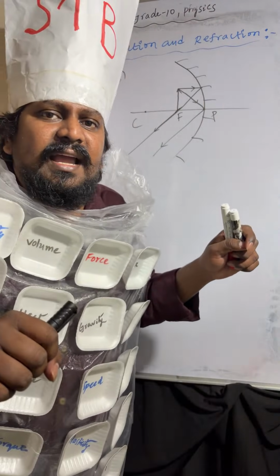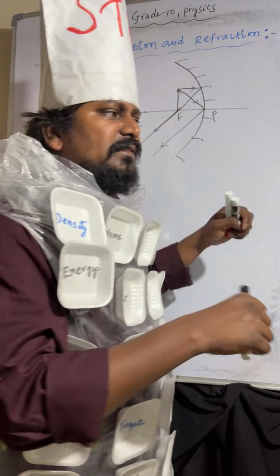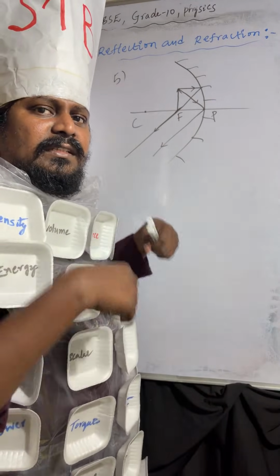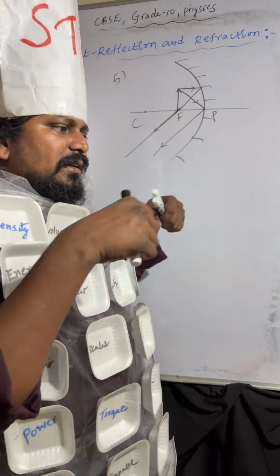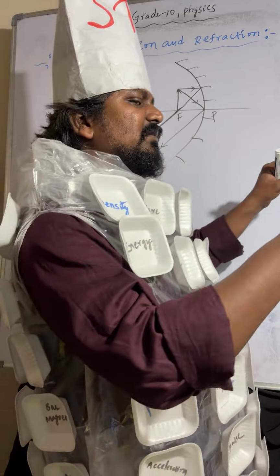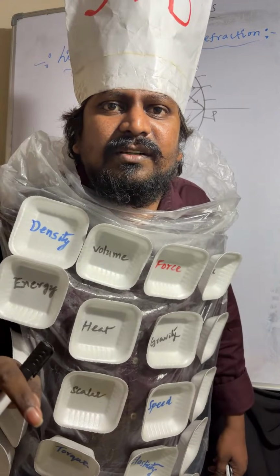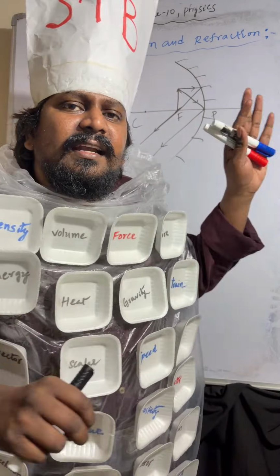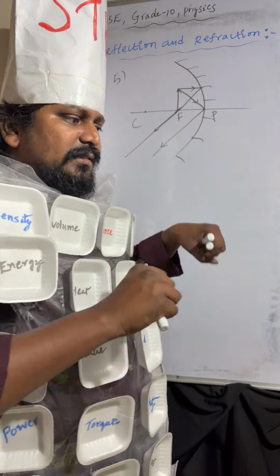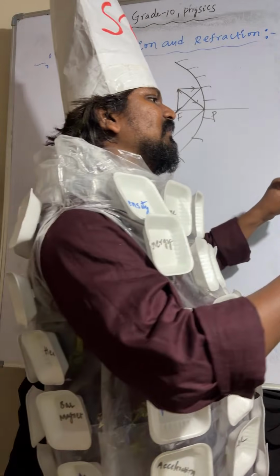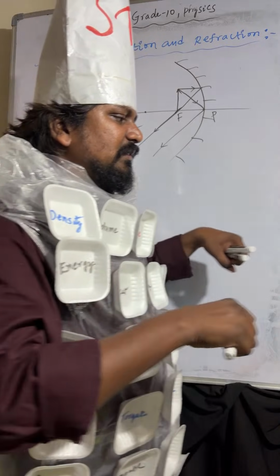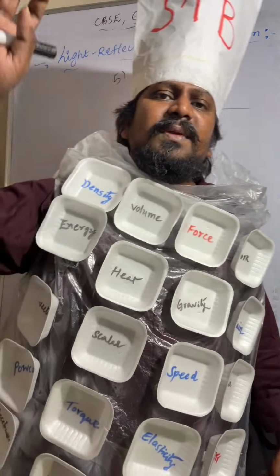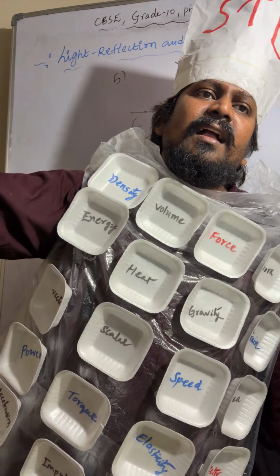We assume that these light rays will meet at infinity.